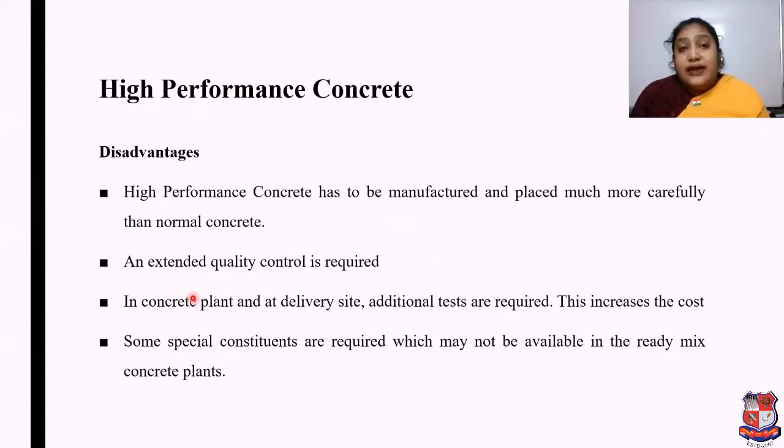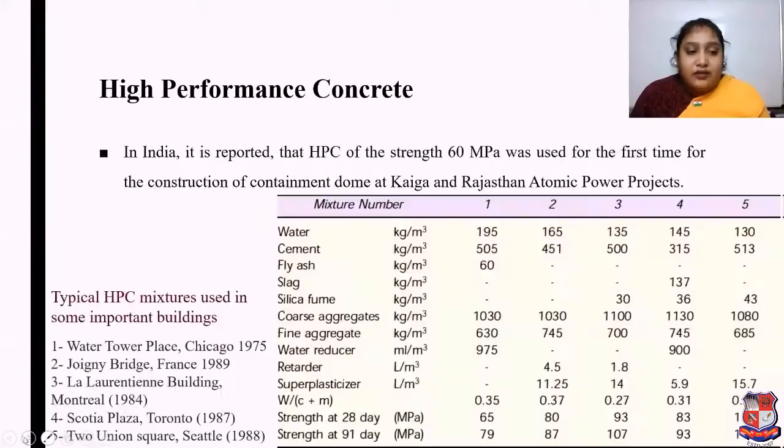No doubt there are a few disadvantages also. The disadvantages of high performance concrete are that it has to be manufactured and placed much more carefully than normal concrete. Extended quality control is required at the concrete plant, and at the delivery site additional tests are required. This increases the cost. Some special constituents are required which may not be available in ready mix concrete plants.